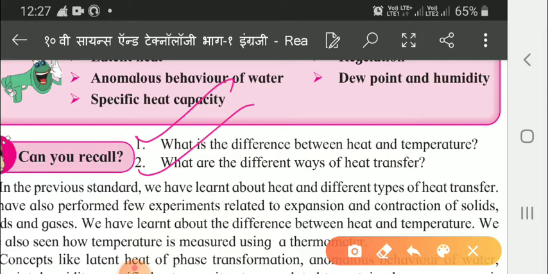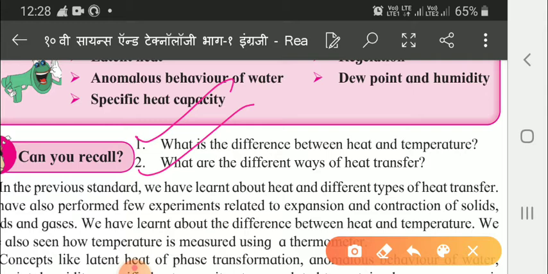Latent, as you all know, is also known as latent energy. Latent means hidden or concealed. So this latent energy is the energy which is released or absorbed by a body or a thermodynamic system. So, this is the latent heat of phase transformation.